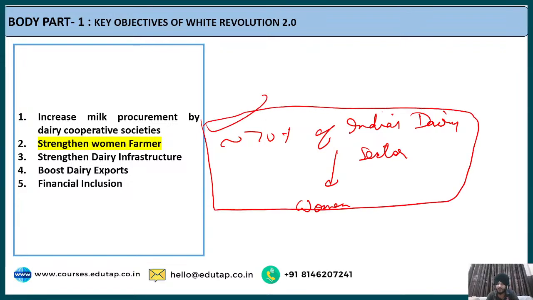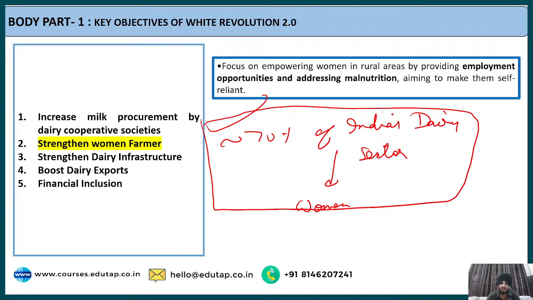So it becomes very important that White Revolution 2.0 must contain specific provisions with respect to strengthening the women farmers. And what does this White Revolution 2.0 say with respect to that? It basically says that it focuses on empowering women in rural areas by providing them employment opportunities, and also to address malnutrition. We all know that even if women constitute around 70% of India's dairy sector, they still face different types of challenges.